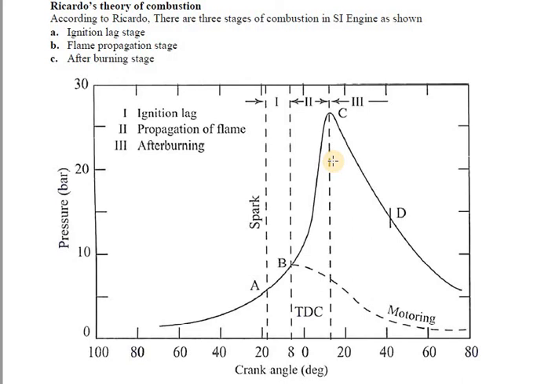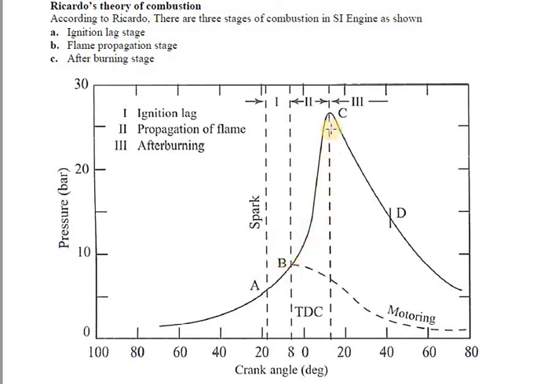The rate of heat release depends largely on the turbulence intensity and also on the reaction rate, which depends on the mixture composition. The rate of pressure rise is proportional to the rate of heat release, because during this stage the combustion chamber volume remains practically constant. Okay, this is about the second stage.